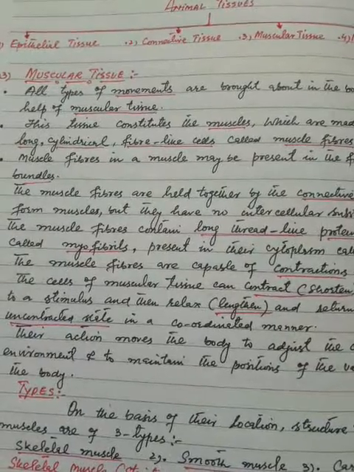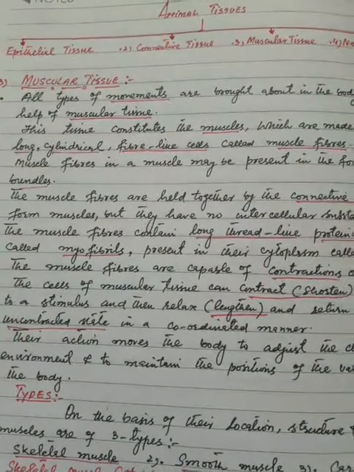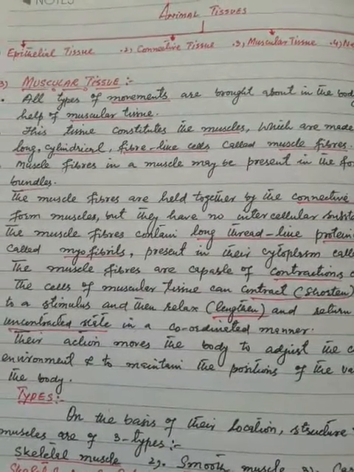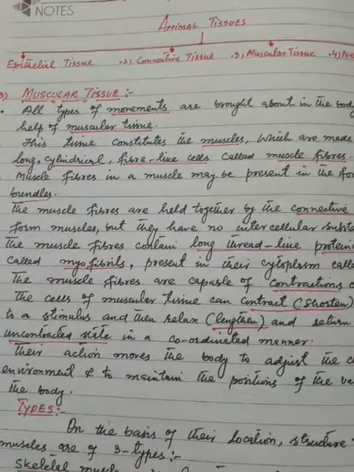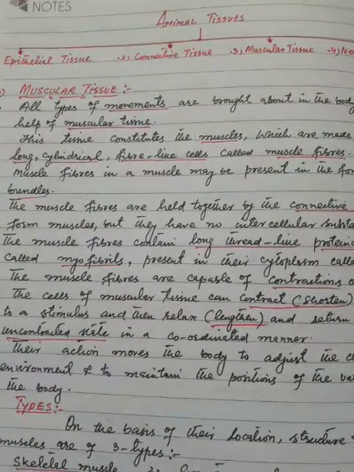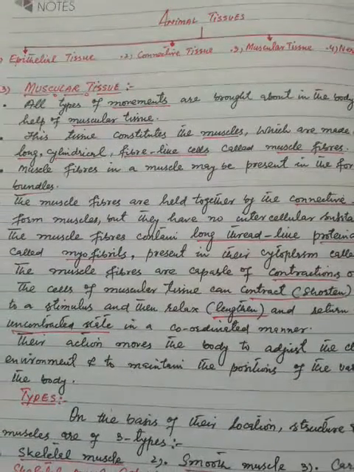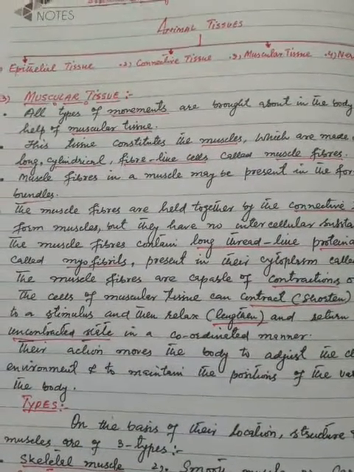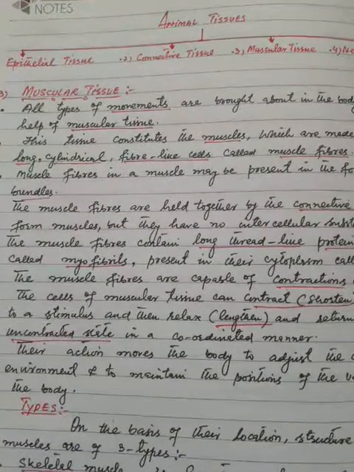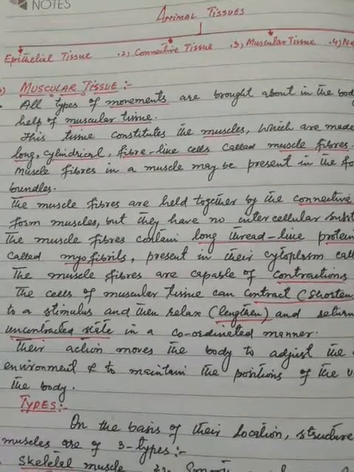Still, we are continuing with the animal tissues. There are four types of animal tissues. Number one, epithelial tissue. Number two, connective tissue. Number three, muscular tissue. Number four, nervous tissue. Out of these four tissues, we have almost completed the first two tissues, that is, epithelial tissue and connective tissue.